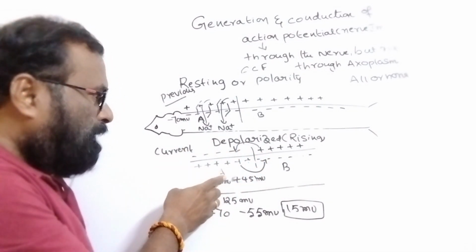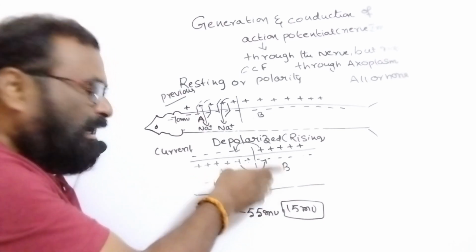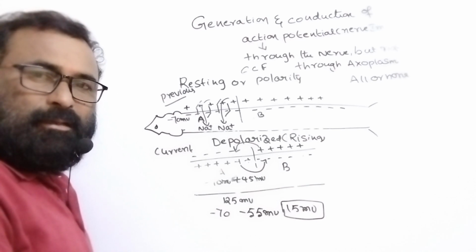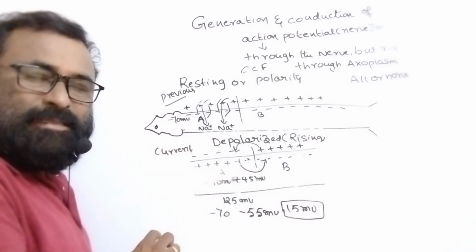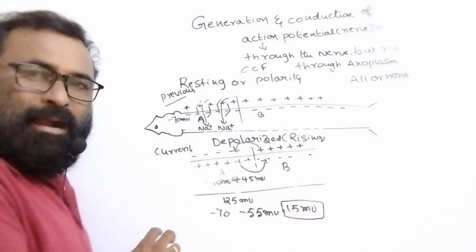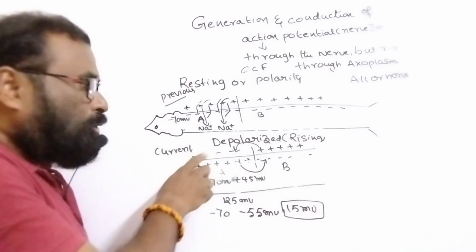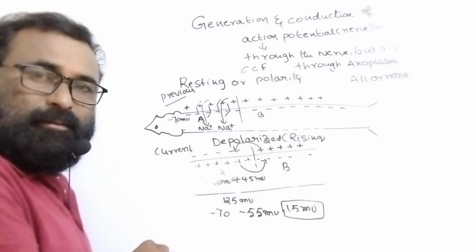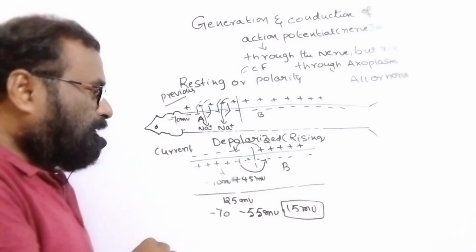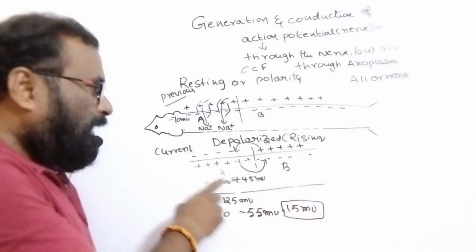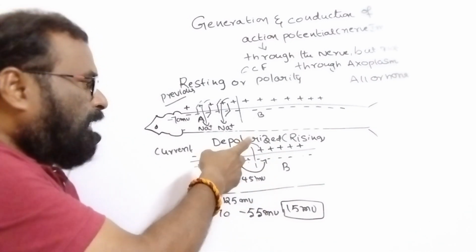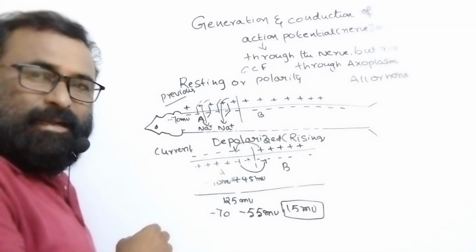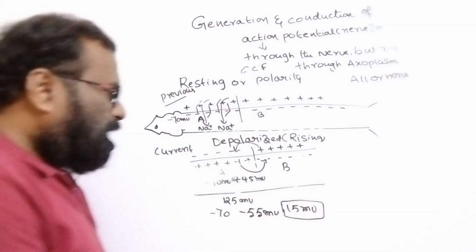In the axoplasm, current is moving from site A to site B. A question may be asked like this: whenever depolarization occurs, in which direction does current flow? In the axoplasm, current travels from the A side to the B side. Outside, it travels from the B side to the A side. Recognize this.